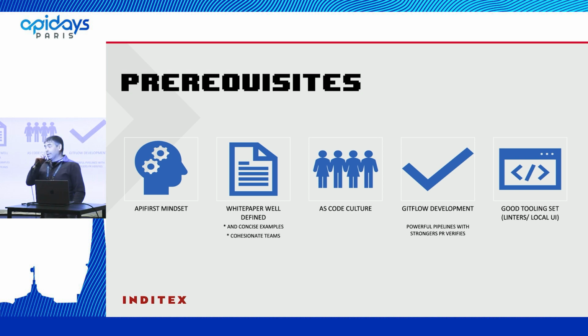Also, we need to have a code culture in our development departments, of course, using Git flow, and we also need a couple of tooling for the APIs.